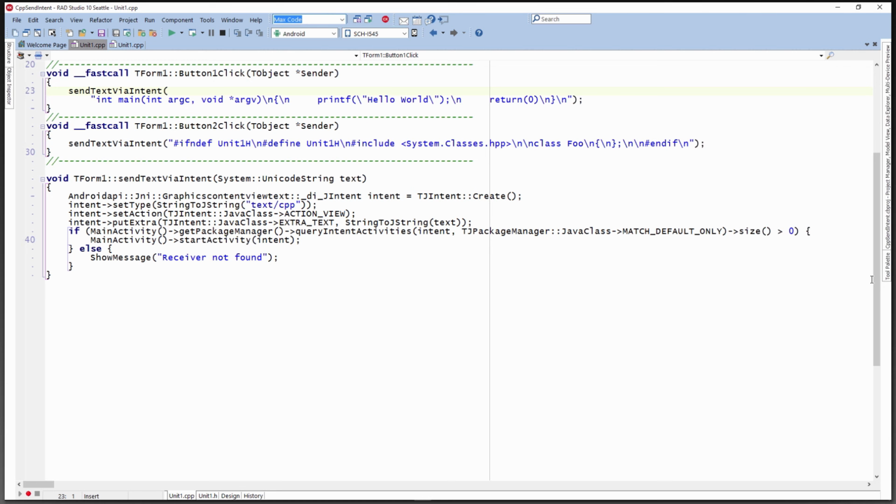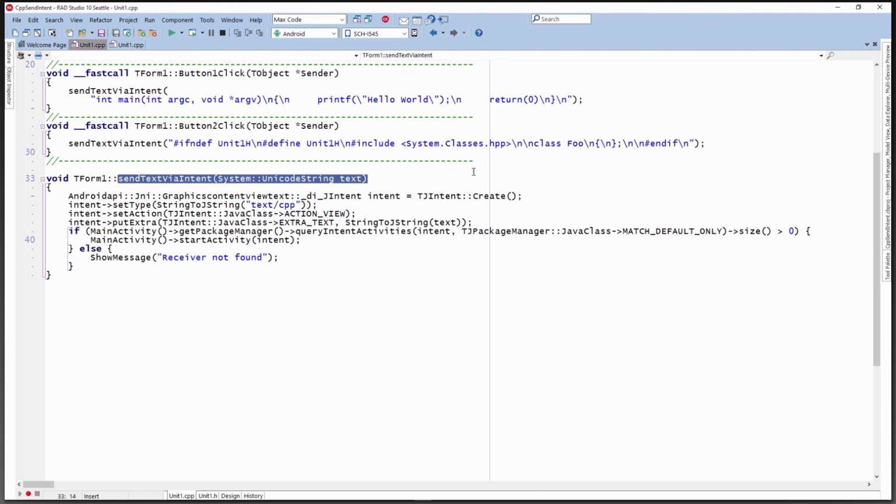You can launch a FireMonkey application with that intent. This application is the sender. So it has a couple buttons that send different pieces of text. One is just a little trivial C++ hello world function. The other is a little skeleton of what a Unit1 header file would look like in C++ Builder. The method that does all the work is this send text via intent.